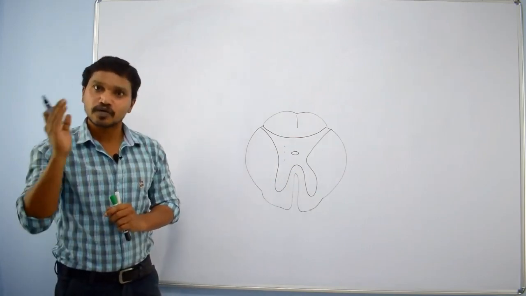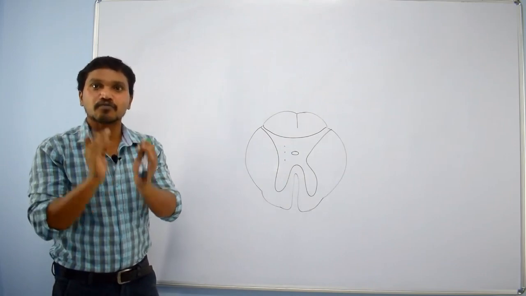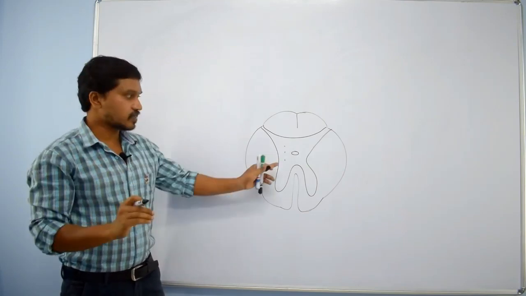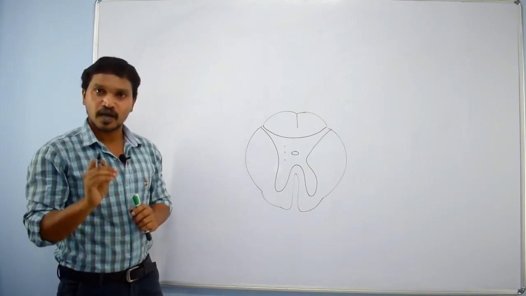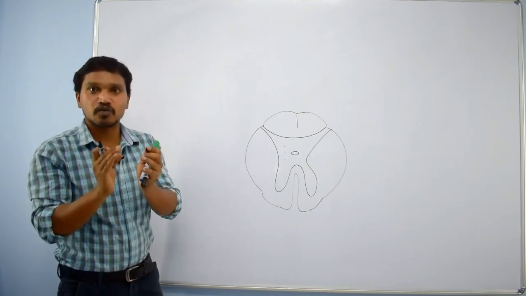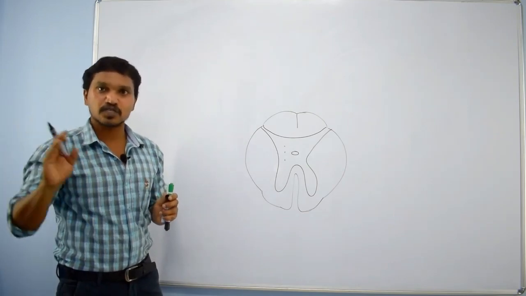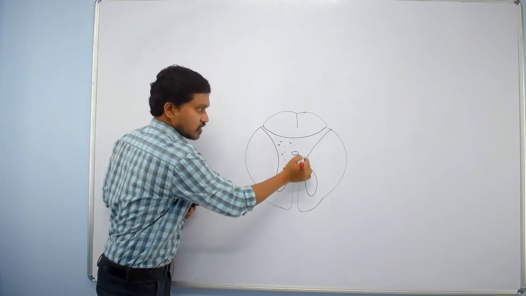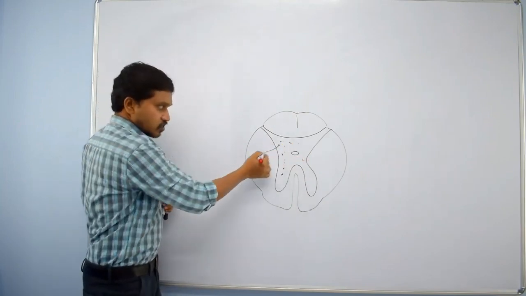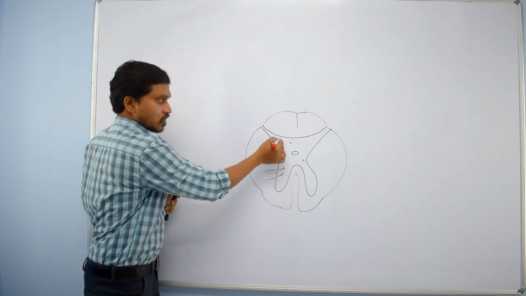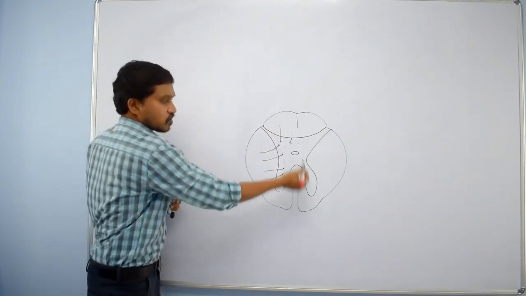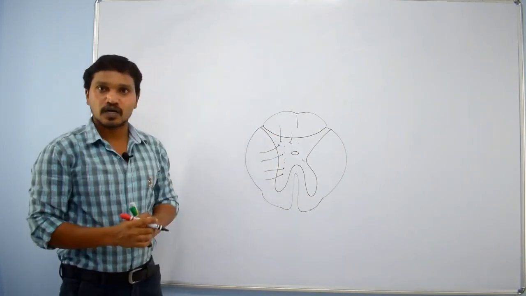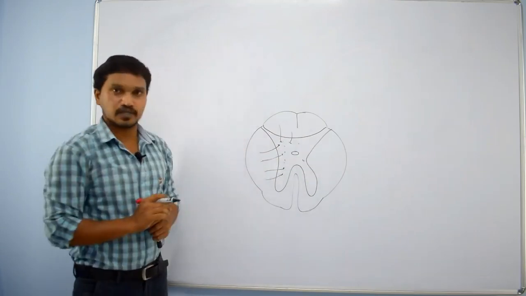Grey matter means, as we already studied, a collection of neuronal cell bodies, what we call grey matter or nuclei in the case of the central nervous system, and a collection of neuronal cell bodies present in the peripheral nervous system is ganglia. So here neuronal cell bodies will be present. Axons of these neuronal cell bodies come out from here and form white matter. Because of myelination of these nerve fibers, it is whitish in appearance.